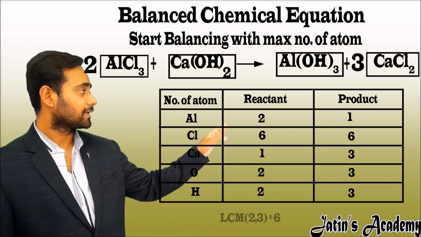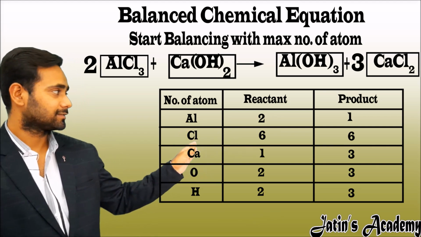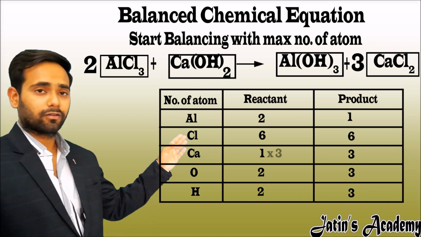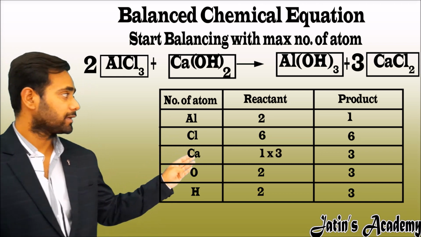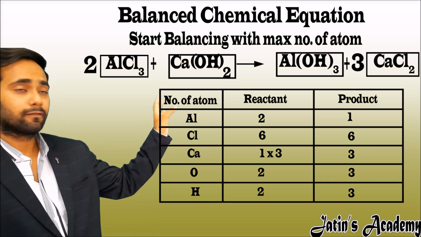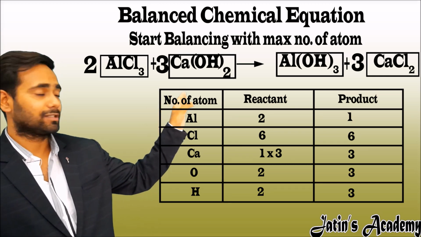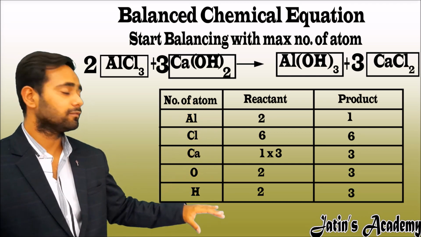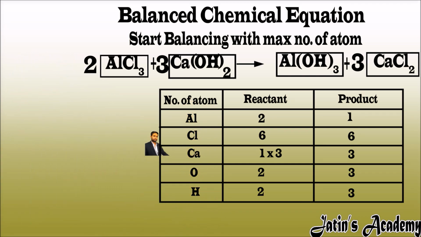On the product side calcium is 3 and on the reactant side calcium is 1. So we have to multiply by 3 on the reactant side. To make calcium 3 we multiply 3 with the box having calcium hydroxide, and again make a new table with the new number of atoms.